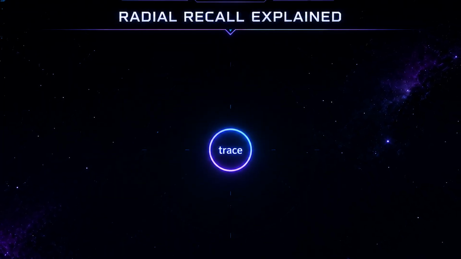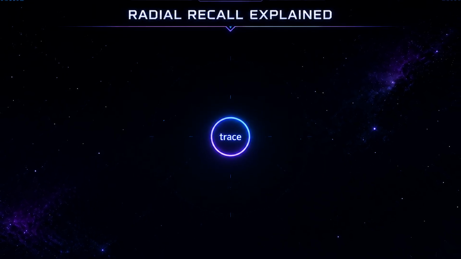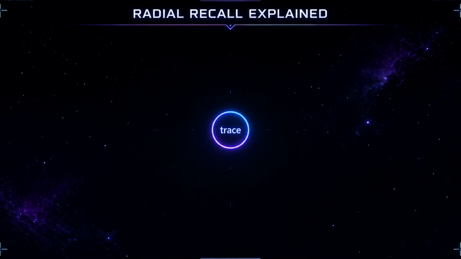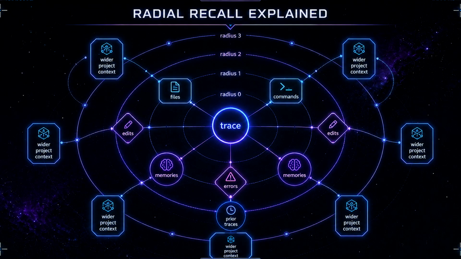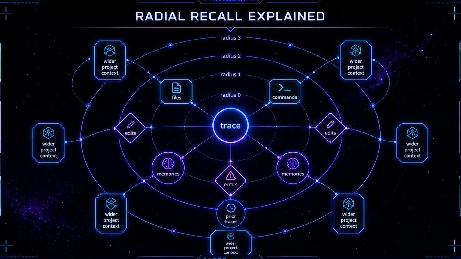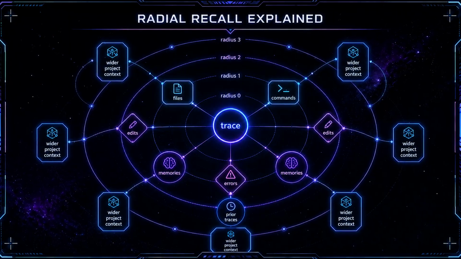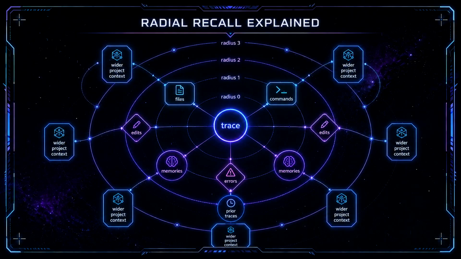RadialRecall. This is where the name comes from. When a new task starts, RadialRecall creates a new trace node. When it looks outward through the graph, at radius 0, it has the current trace. At radius 1, it has directly connected files, commands, errors, and recent traces. At radius 2, it may see related edits, memories, and previous work. At radius 3, it sees a wider project neighborhood. So it builds a kind of radial profile around the current task.